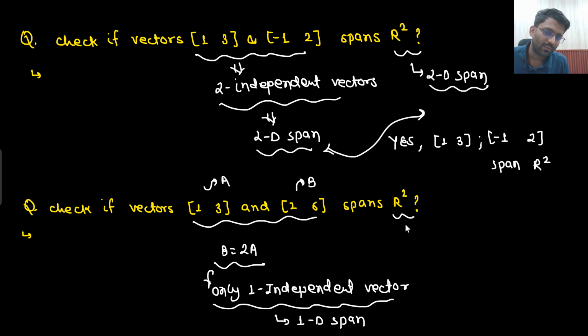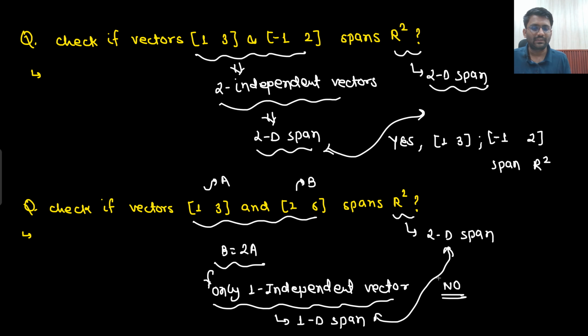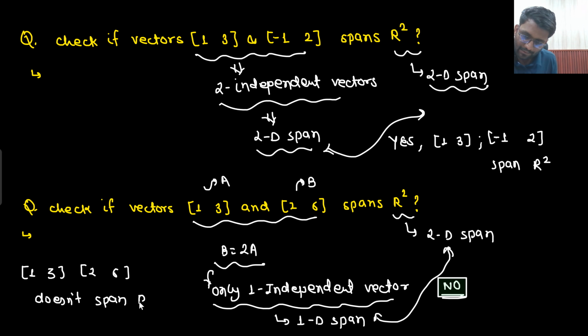And what is the span of R2? R2 means all possible two-dimensional vectors. That means two independent vectors I will have. So span of R2 is 2D. Here span is 2, here span is 1. What will be the answer? Answer will be no. That means (1, 3) and (2, 6) does not span R2. There you go.